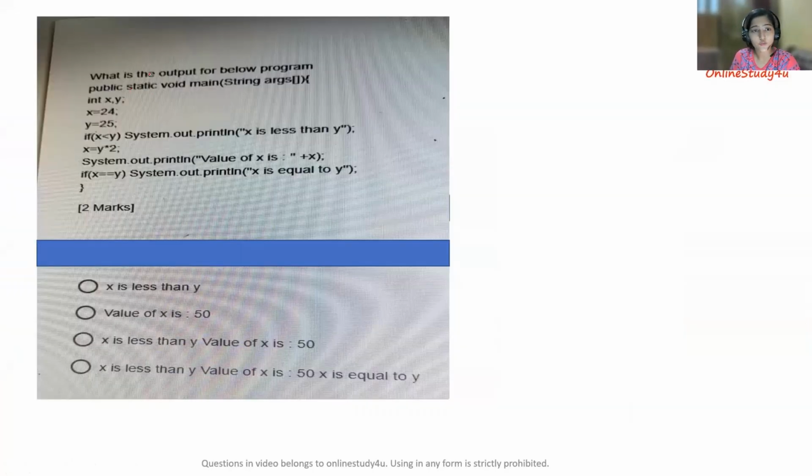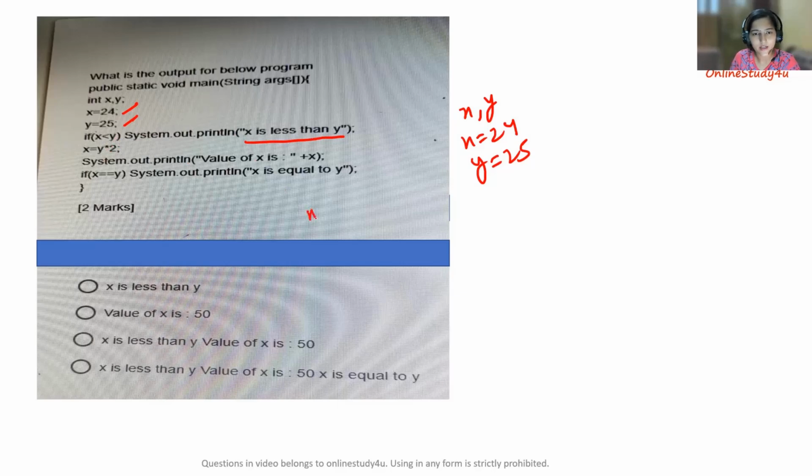Okay, so here's our next question. What is the value for the below program? Two integer values are there, x and y, where x has been set to 24 and y has been set to 25. Now we are checking if x is less than y. x is 24, y is 25. Is 24 lesser than 25? Yes. So what will be printed? This line will be printed: x is less than y, right?